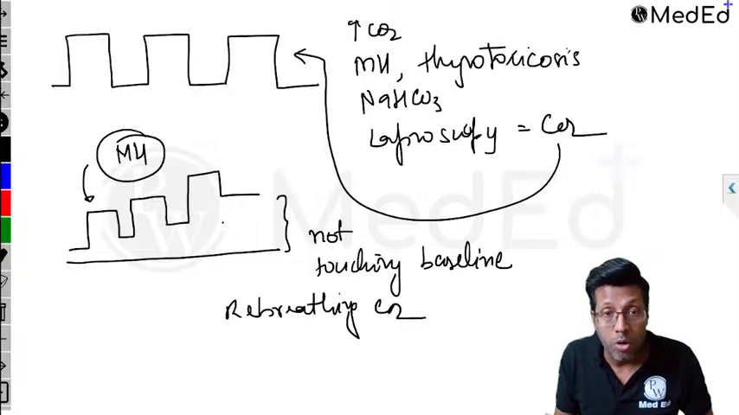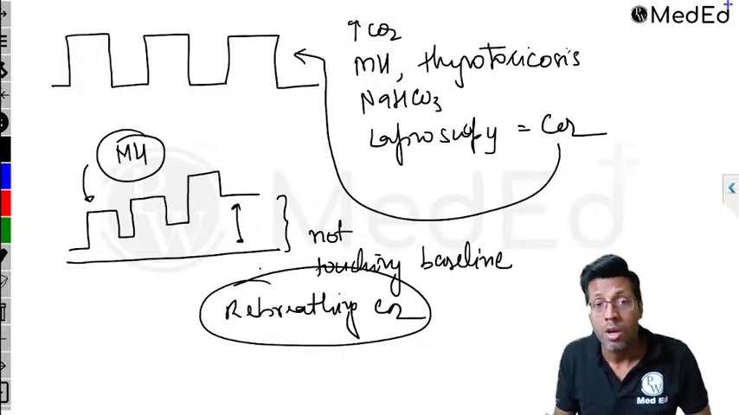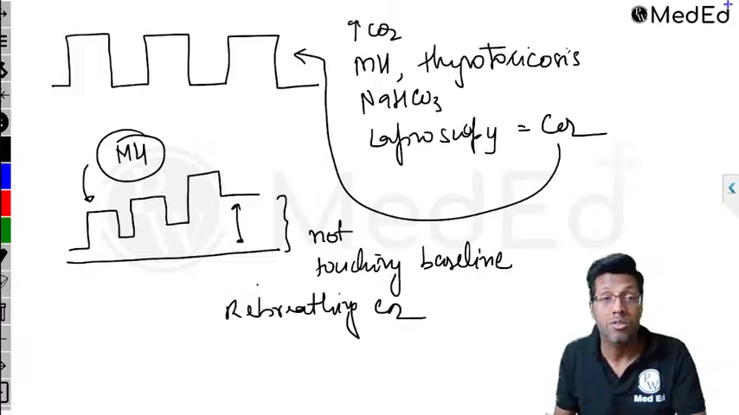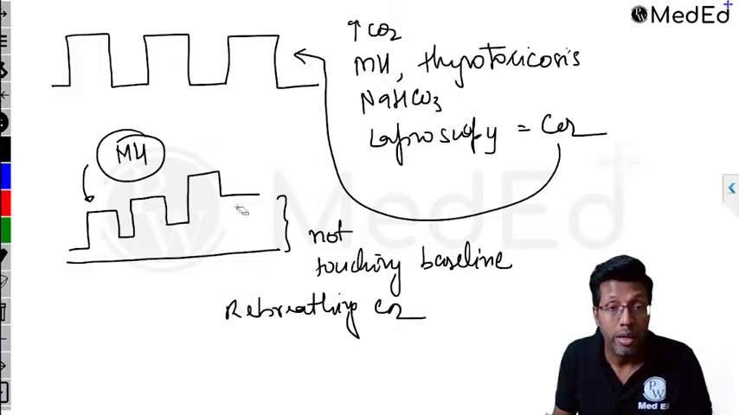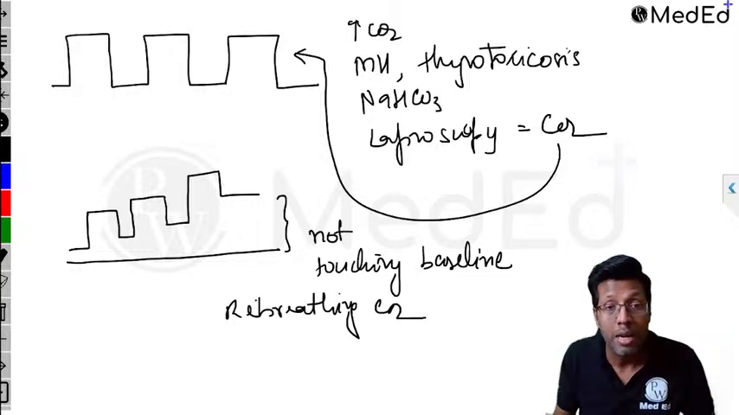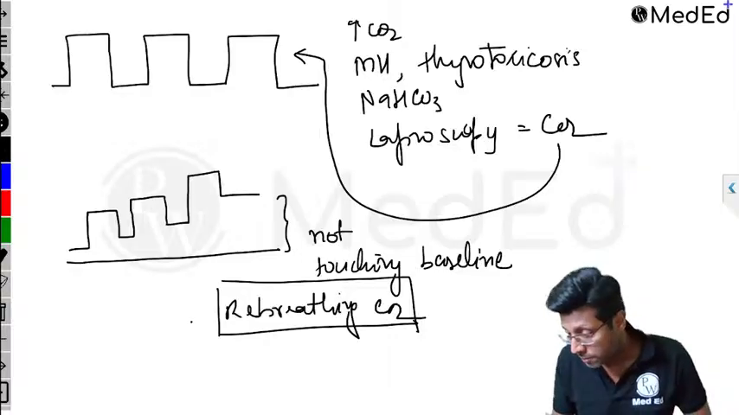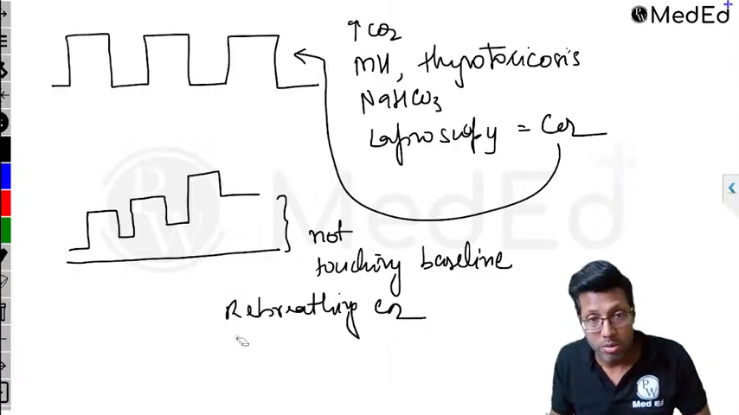Why? The point is, if the graph is not touching baseline, it is anything where there is rebreathing of carbon dioxide or more CO2 production. This is normally seen in a closed circuit. So yes, malignant hypothermia may cause it, but more important than malignant hypothermia, remember, it's rebreathing carbon dioxide. That should be the answer. Okay, Mr. Noob?